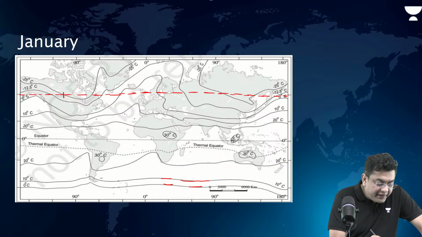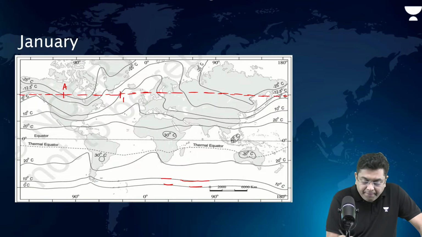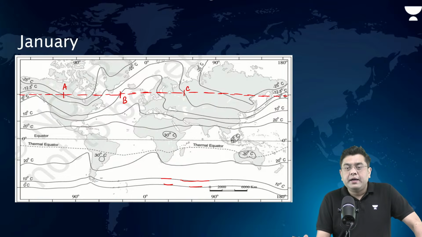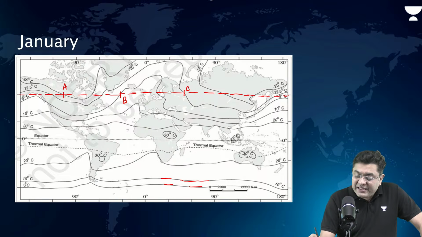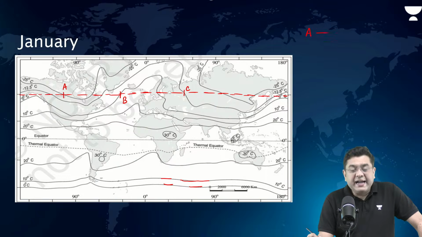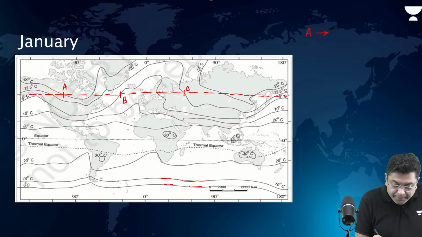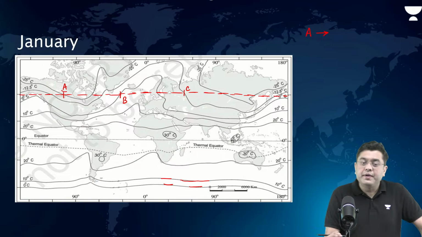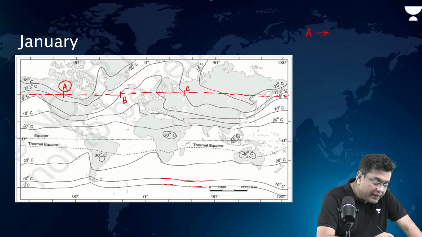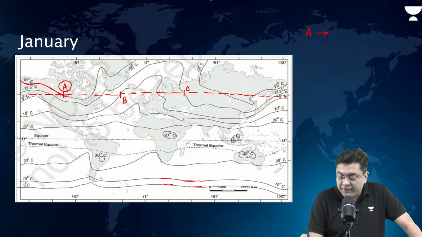Let me consider the place A, the place B, the place C. Now, temperature at A, I can get it by looking at the isotherm which passes through A. So, what will be the temperature at A? Temperature at A will be the isotherm which is passing through A. It is minus 25 degrees Celsius.